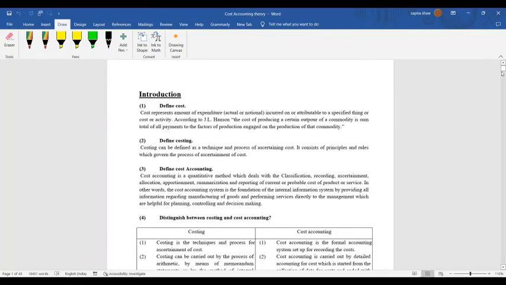So yesterday we discussed costing, cost accounting, and how costing is different from cost accounting. And the most important questions we discussed were the difference between cost accounting and financial accounting, and what the objectives of cost accounting are. So I'll explain a little bit about that.